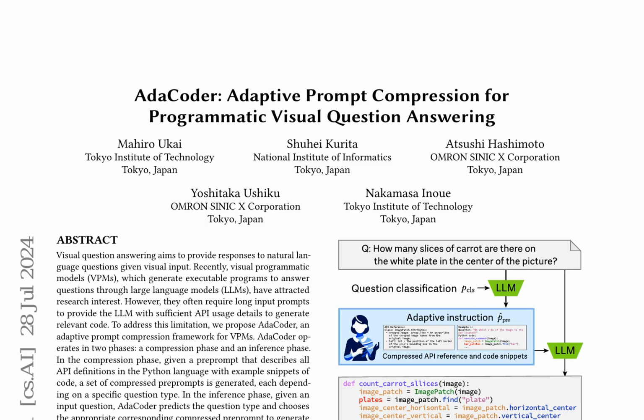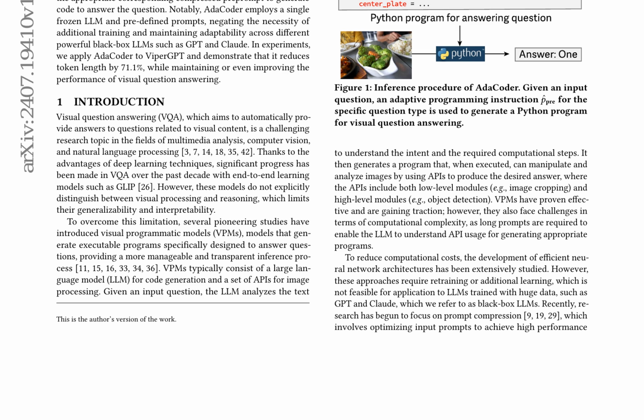This approach enables the framework to reduce the computational complexity associated with visual programmatic models. In the inference phase, given an input question, AdaCoder predicts the question type and chooses the corresponding compressed preprompt to generate code to answer the question. This adaptive compression framework addresses the limitation of requiring long input prompts to provide sufficient API usage details to generate relevant code. By employing a single frozen large language model and predefined prompts, AdaCoder negates the necessity of additional training and maintains adaptability across different powerful black box large language models.